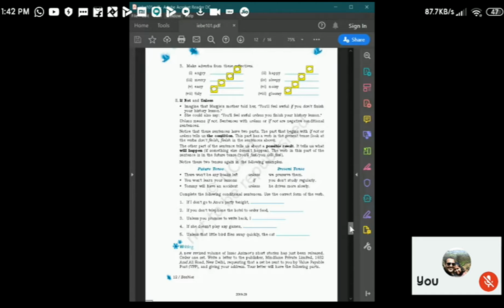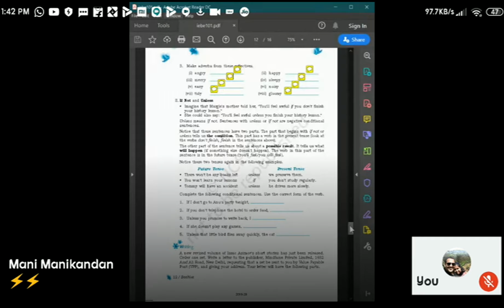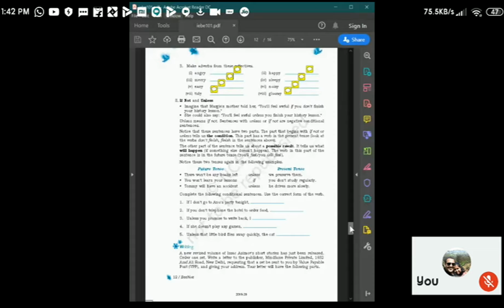Notice that these sentences have two parts. The part that begins with if not or unless tells us the condition. This part has a verb in the present tense. Look at the verbs don't finish, finish in the sentences above. The other part of the sentence tells us about a possible result. There is already a condition and there will be a result for that condition.